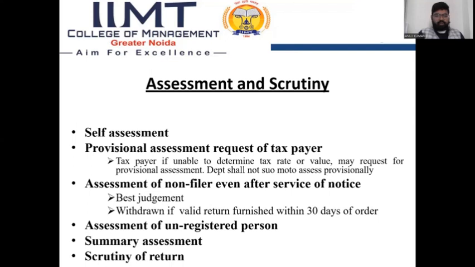Then there is assessment and scrutiny. There are several options for assessment and scrutiny. First is self-assessment. Second is provisional assessment at the request of the taxpayer. That is, if a taxpayer is unable to determine the tax rate or value, he may request provisional assessment. The department shall not suo motu assess provisionally. Third is assessment of a non-filer even after service of notice. That is best judgment assessment, which is withdrawn if a valid return is furnished within 30 days of the order. The next is assessment of an unregistered person. Next, summary assessment. Last is scrutiny of returns.